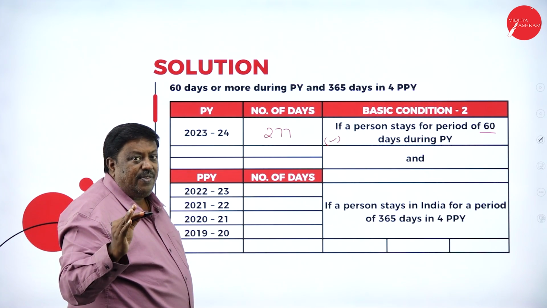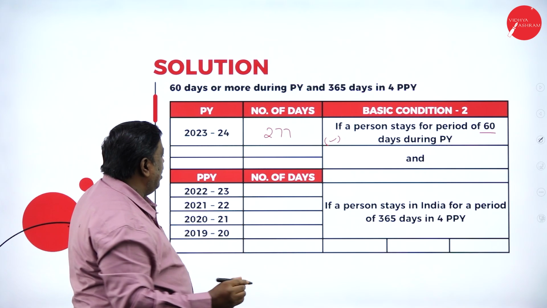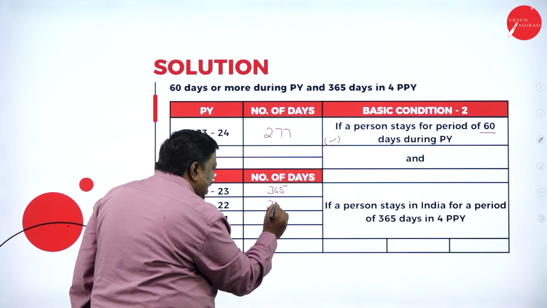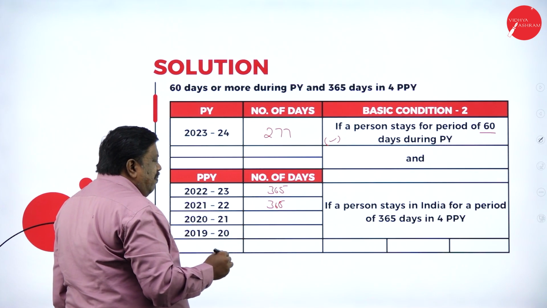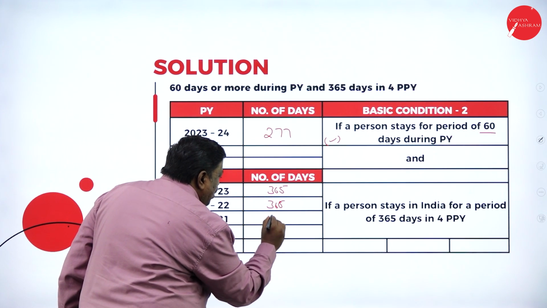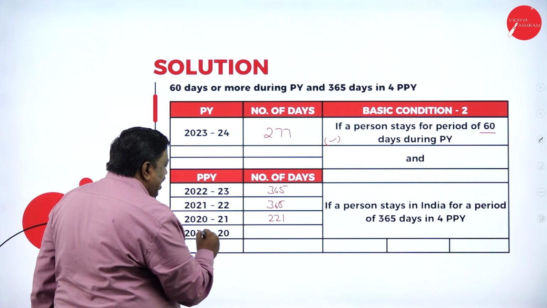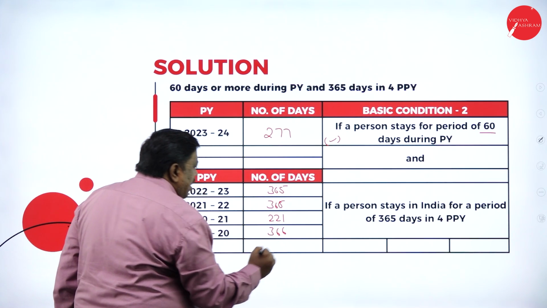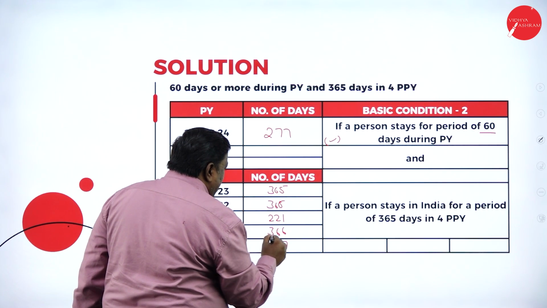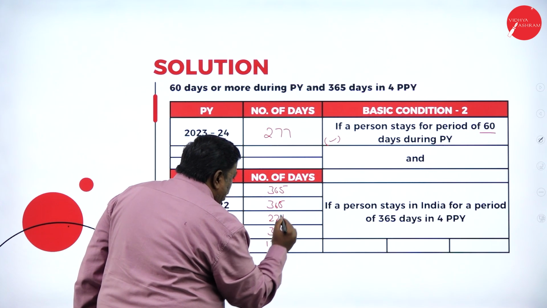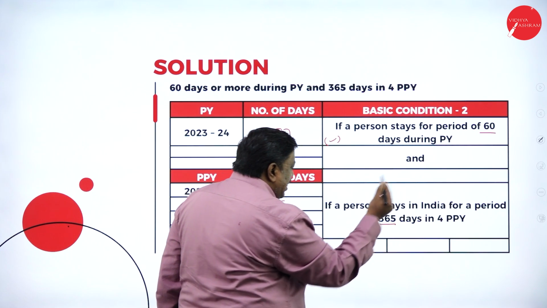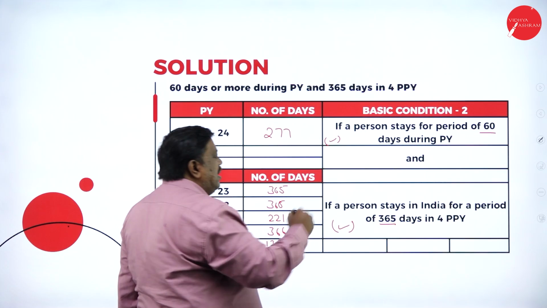I should be here for 365 days in the 4 preceding previous years. 22-23, I was in India. 21-22, I was in India. 2020-21, how many days was I here? 221 days. 19-20, 366. Adding up, how many days was I in India? Totally 1,317 days. I should be here only for 365, so I've satisfied my second basic condition also.